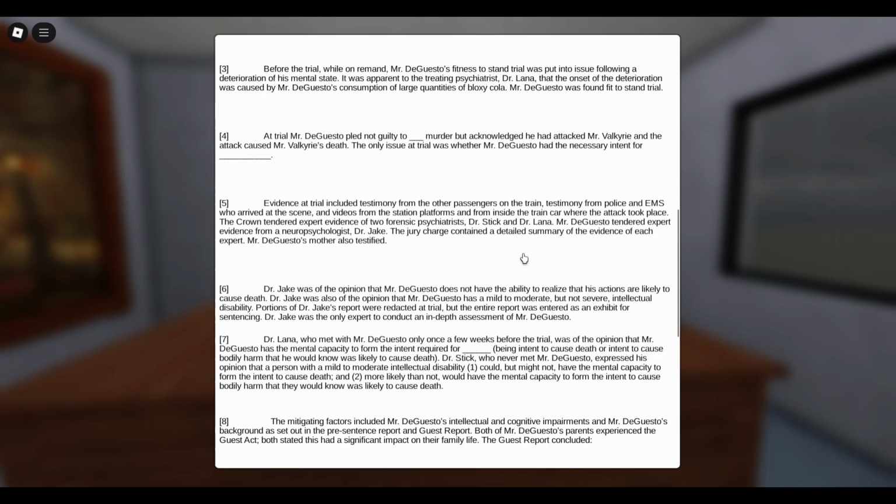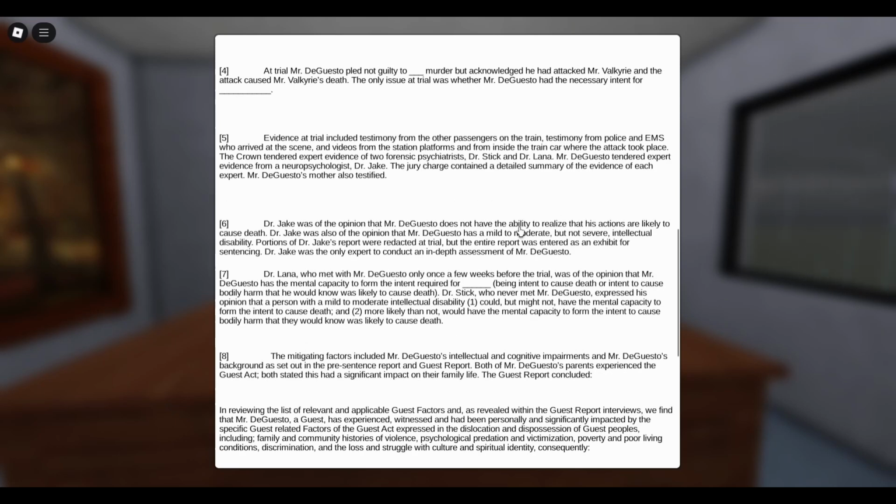Before the trial, while on remand, Mr. DeGesto's fitness to stand trial was put into issue following a deterioration of his mental state. Mr. DeGesto tried to plead insanity, but he was just drunk on Bloxy Cola, so he is going to be charged normally. So he said, yes, I did beat Mr. Valkyrie and killed him, but I'm still not guilty.